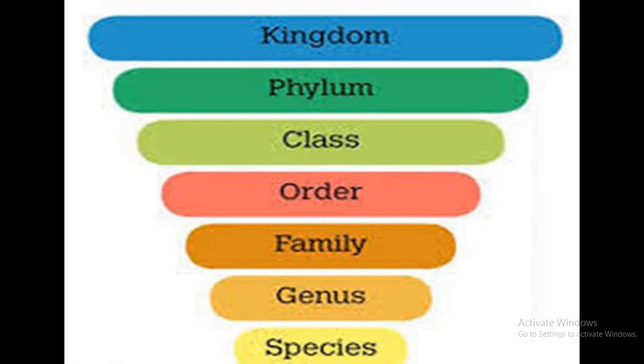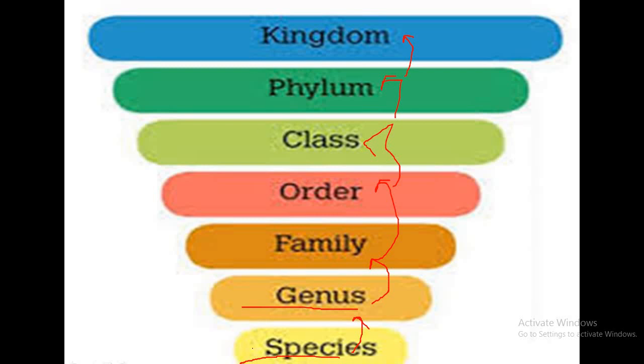That is, the smallest level of classification is species. Then the second level of classification is genus. So species will form genus. Genus will form family. Family will form order. Order will form class, and class will form phylum, and phylums will form kingdom. So the different levels of classification are formed of the level just below.